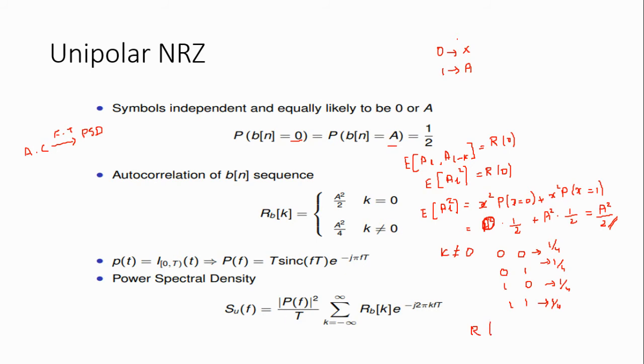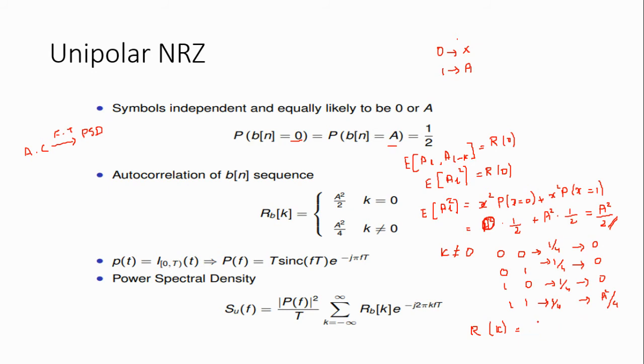So the autocorrelation function of k: if we multiply 0 into anything, it will be 0. 0 into A is equal to 0, A into 0 is equal to 0, and A into A is equal to A square divided by 4.